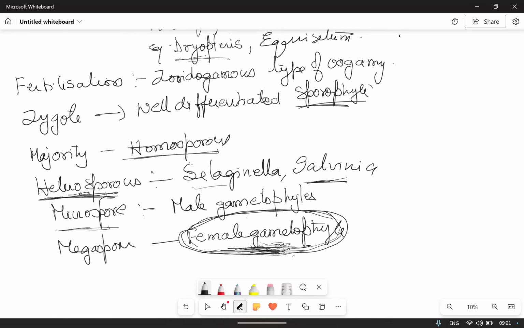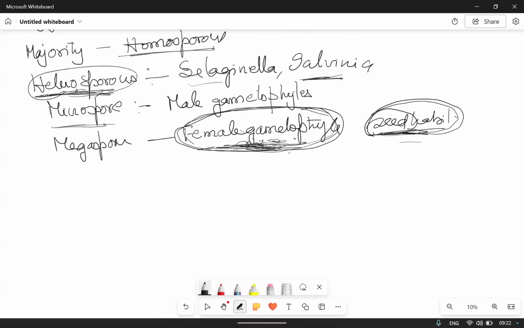The female gametophytes in these heterosporous plants are retained on the parent sporophyte for variable periods, so that the zygotes develop into young embryos within the female gametophyte. So what is the use of this? This event is a precursor to the seed habit. The retaining of the female gametophyte on the sporophyte, or the heterosporous condition, both are precursors for the seed habit. We don't see the seed here, but this is the precursor for the seed habit. In gymnosperms, we are going to see the seeds. This event is considered an important step in evolution.